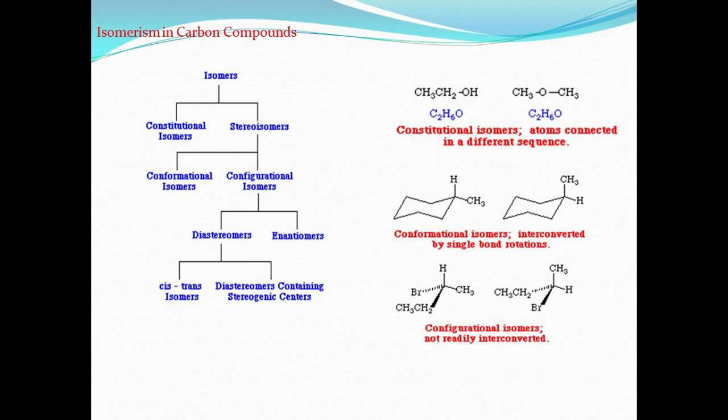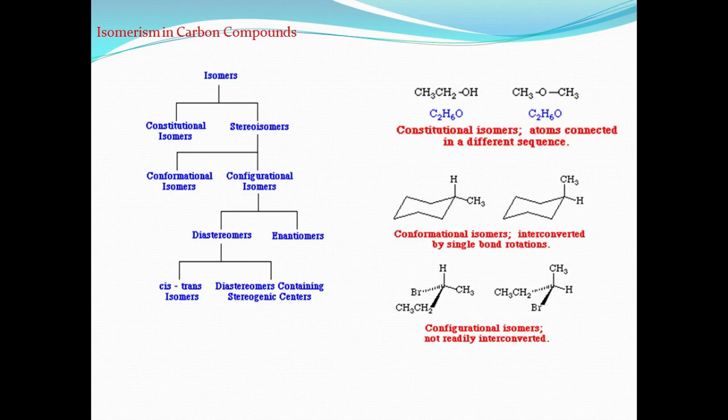Geometrical isomerism and optical isomerism we have already discussed: geometrical isomerism, cis-trans isomerism, E-Z isomerism, optical isomerism, chiral and achiral molecules, enantiomerism, diastereomerism, and the R-S configuration. Another important point is configurational isomerism versus conformational isomerism.